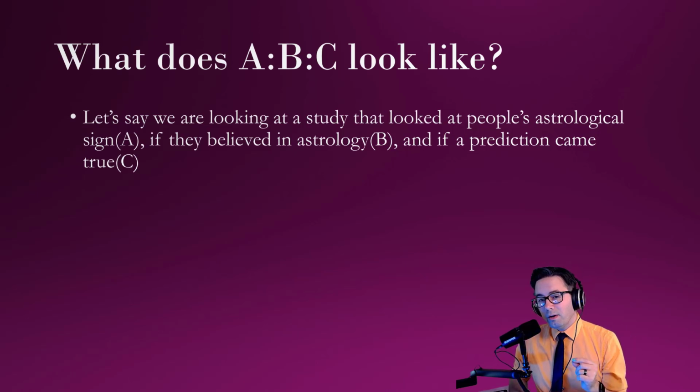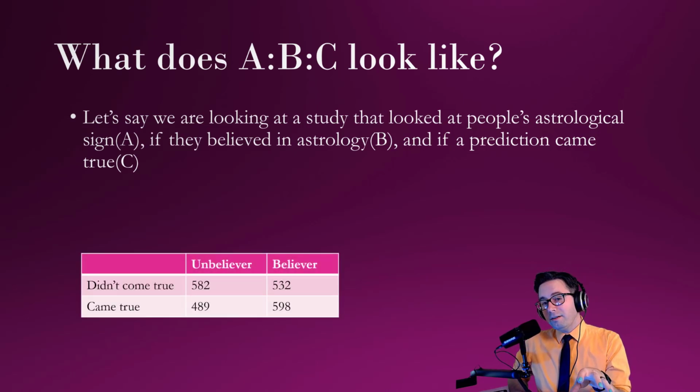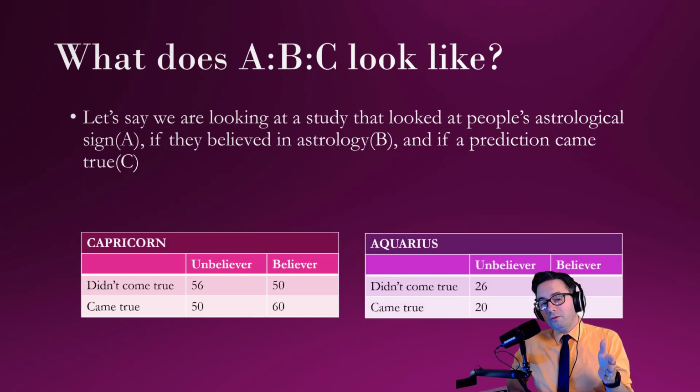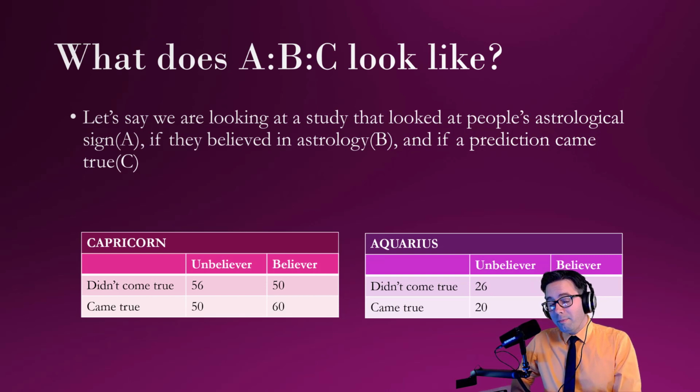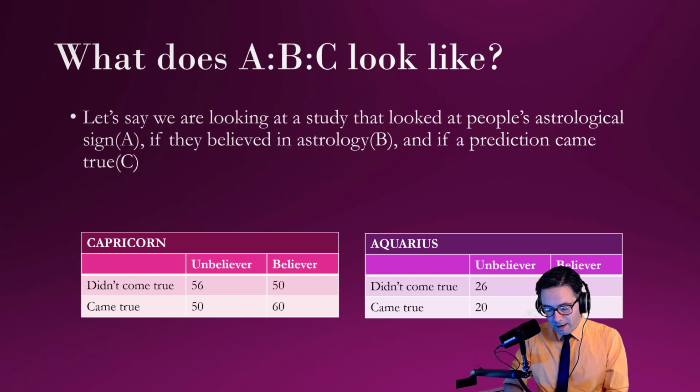That way it kind of looks more like this, where we're taking this contingency table of if they believe and if it came true and applying it to each one of the variable types of the sign. That's how it kind of works. And you'll see what I'm talking about in a little bit, but this is how we compare 3 things at once. We subset like all the Capricorns and look at their value. Like if it's a Capricorn, then do that contingency table for the believers and the non-believers and if it came true or not. Like we look at those for the people that said Capricorn. Same thing with the Aquarius and that sort of thing.